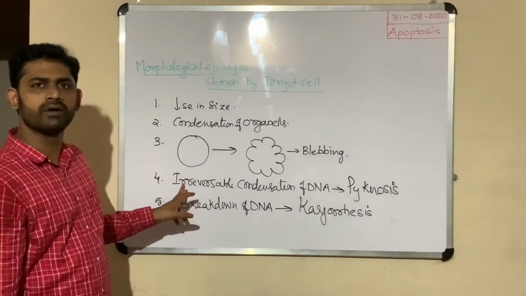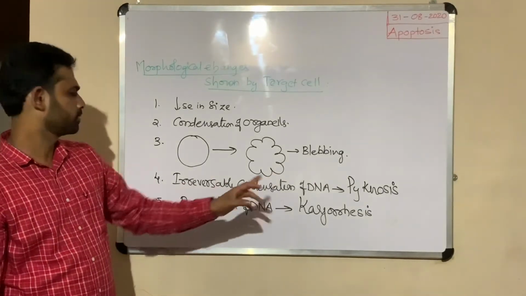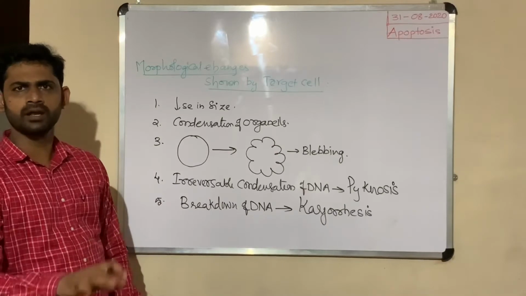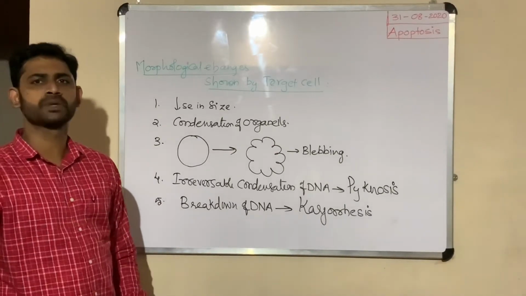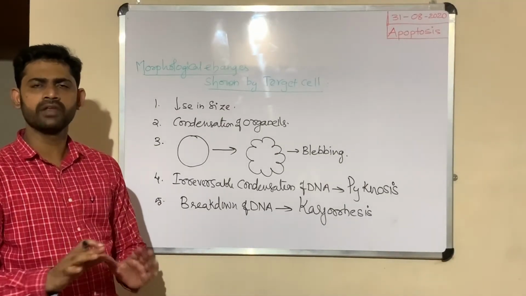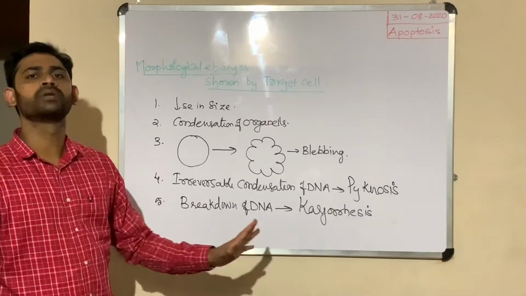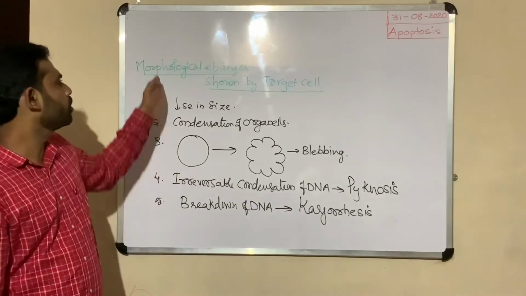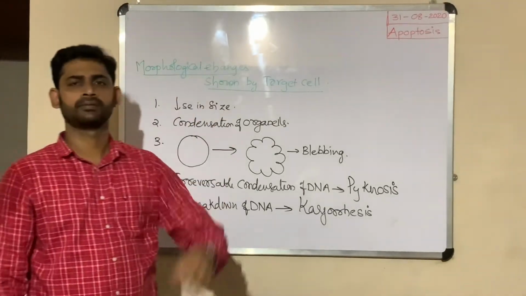Irreversible condensation of the DNA is pyknosis, and breakdown of DNA is karyorrhexis. DNA will further not be involved in gene expression, not involved in the production of proteins. These are the morphological changes shown by the target cell.